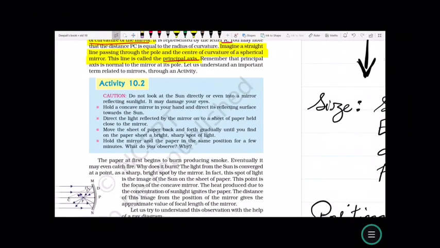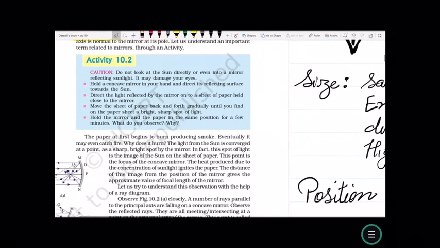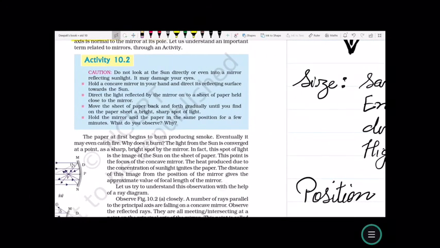What do you observe? Why? The paper at first begins to burn, producing smoke. Eventually, it may even catch fire. Why does this happen? The light from the sun is converged at a point as a sharp, bright spot by the mirror. In fact, this spot of light is the image of the sun on the sheet of paper. This point is the focus of the concave mirror.